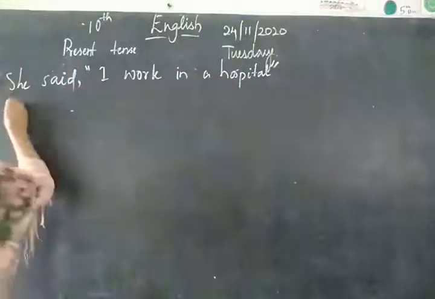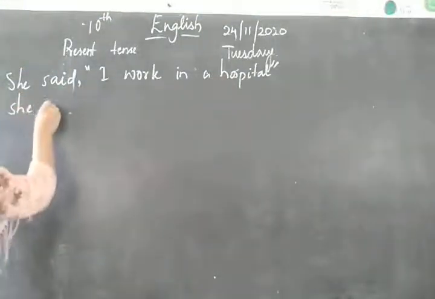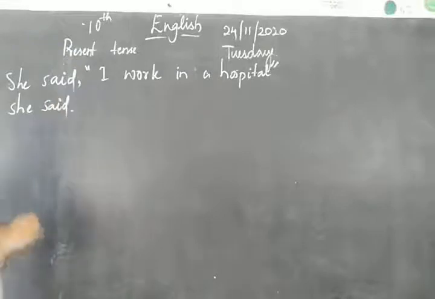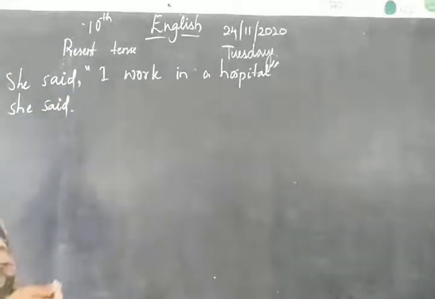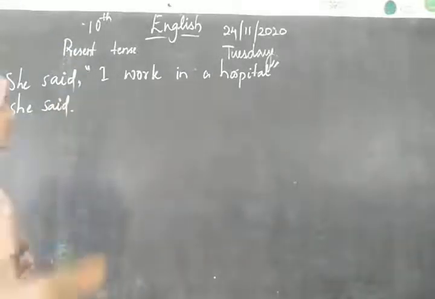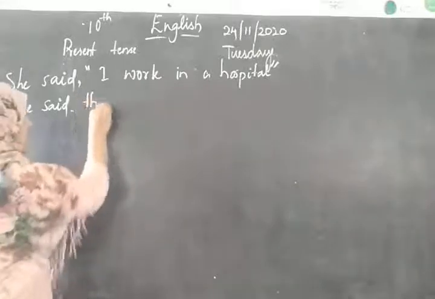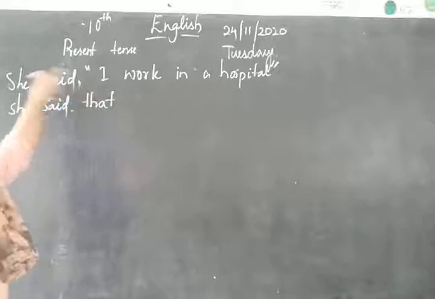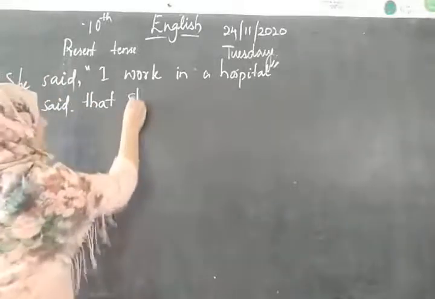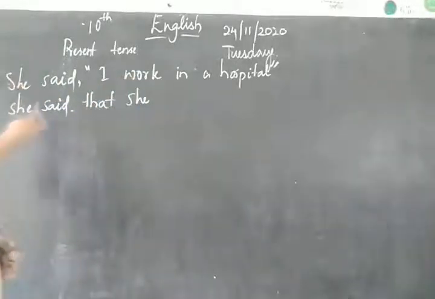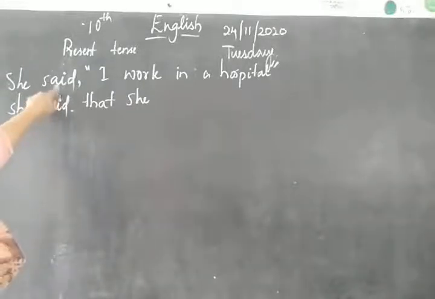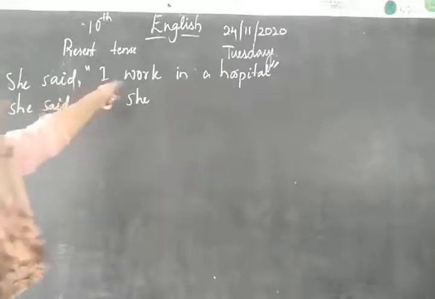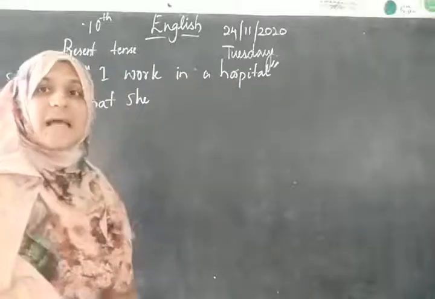First here, she said. As I told you, you have to insert the conjunction "that" between the reported verb and reported speech. She said that. I changes to she. The reported verb said is given in past form, hence the tense of this sentence has to change.